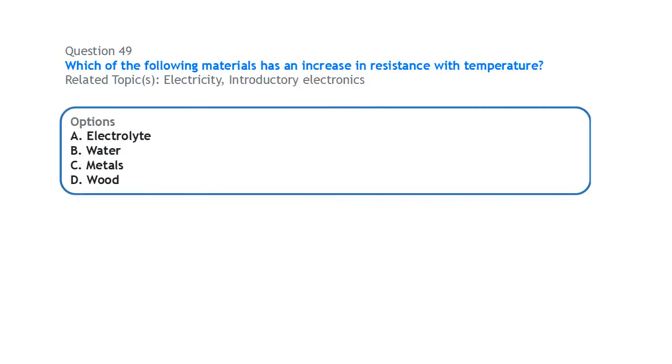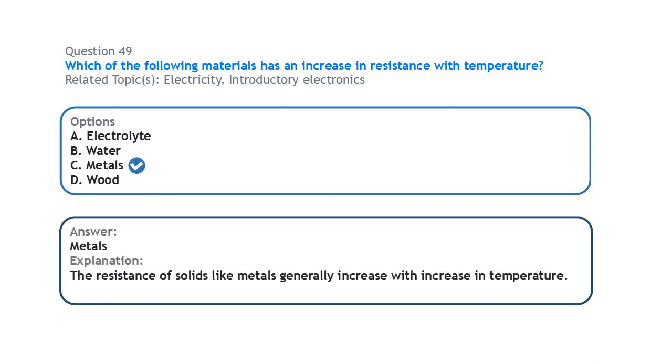Which of the following materials has an increase in resistance with temperature? Those are ohmic conductors, and that is metals. Metals generally, their electrical conductivity reduces with temperature, and their resistance increases with temperature.